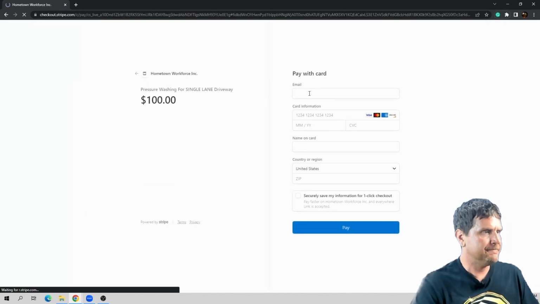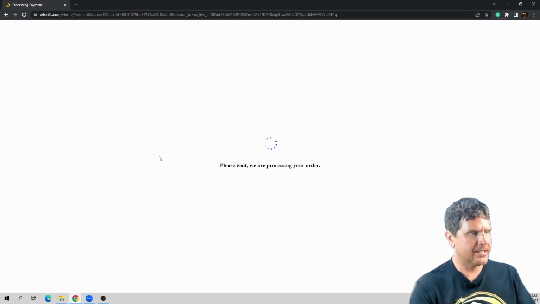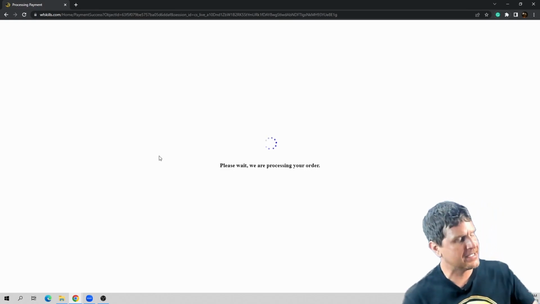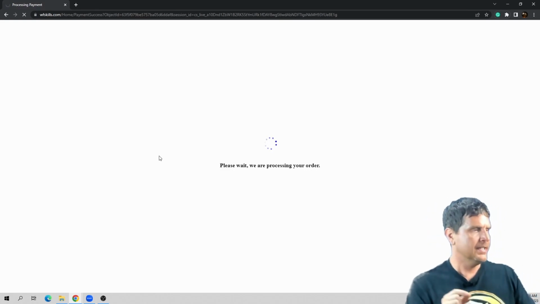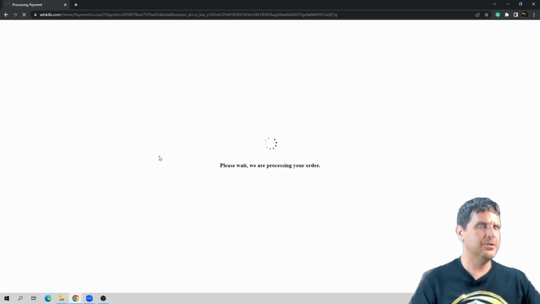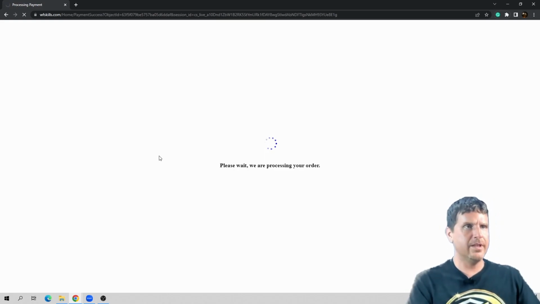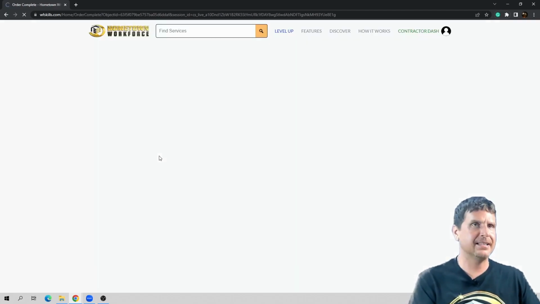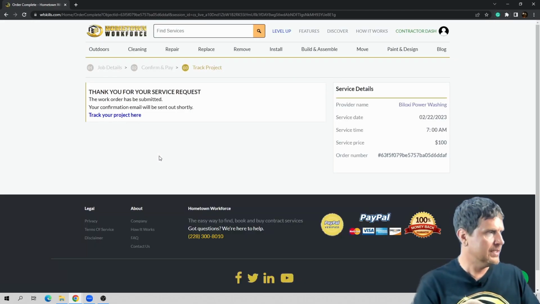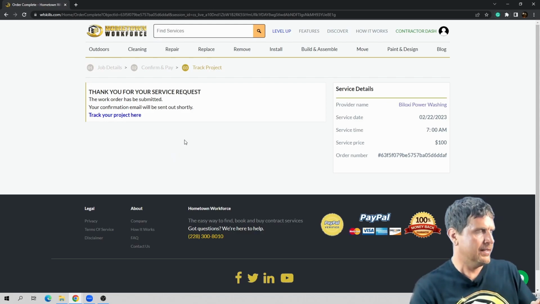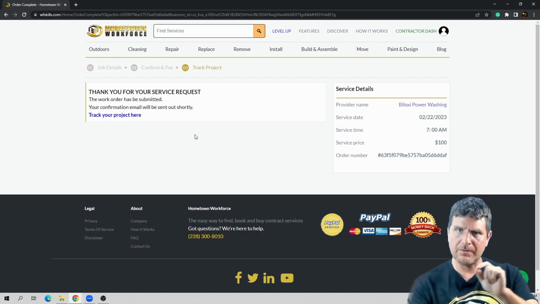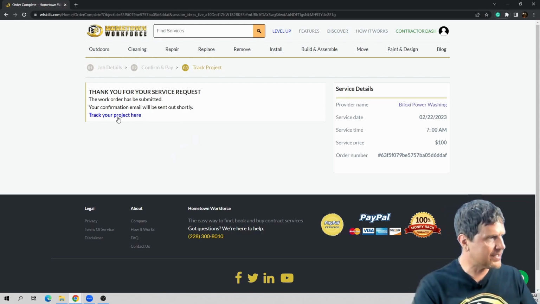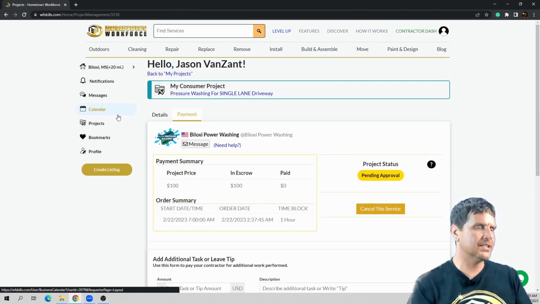All right, so the next step is to continue to check out, and now we have to let it process. This takes a little bit because the system has to communicate with the merchant, and then the merchant verifies the transaction, and only after that process is complete does it send back the approval. Okay, so this means the service is booked, you've locked it in on the contractor's calendar, and really all that's left is for you to click on this link.